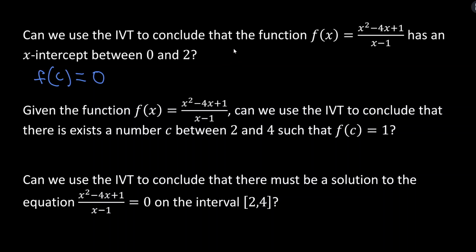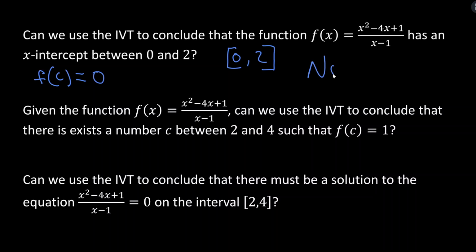Well, first, continuity, that first condition. Is this function continuous on this interval? Let's check. This is a rational function. It potentially has discontinuities, holes, asymptotes, and those come from the denominator. Any number that makes the denominator equal to 0 is a discontinuity. I only see one of those, and that's when x equals 1. The denominator is 0. So now we have to think, is 1 between 0 and 2? Is it in this interval? It absolutely is. So this function is not continuous on the closed interval 0, 2.